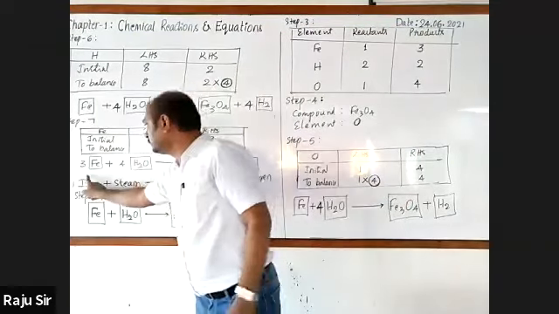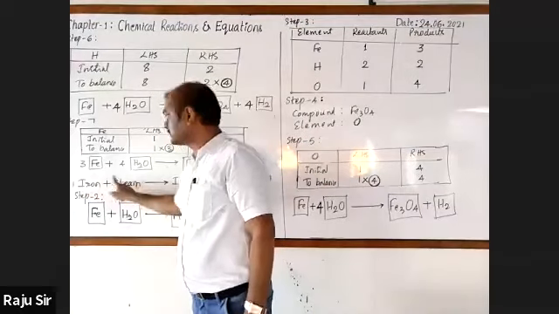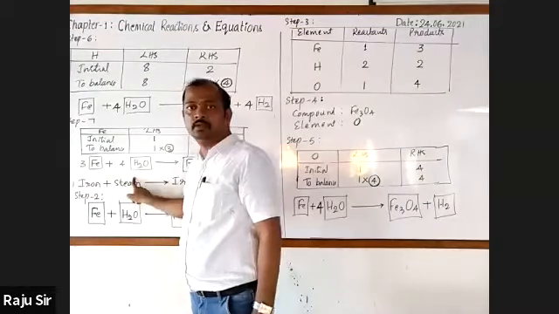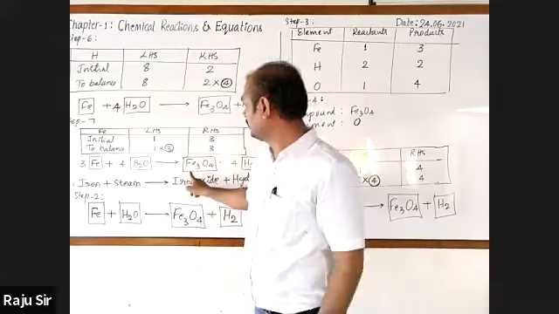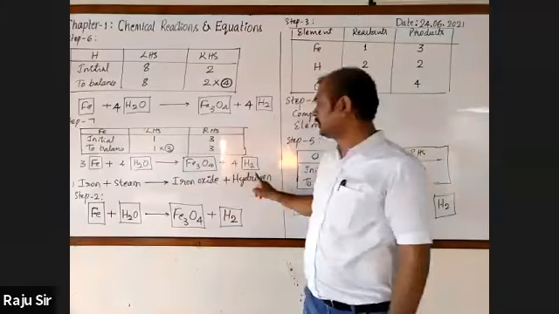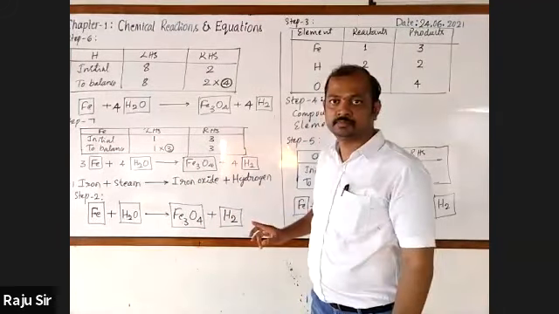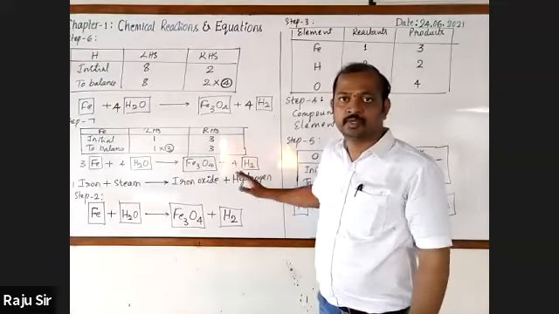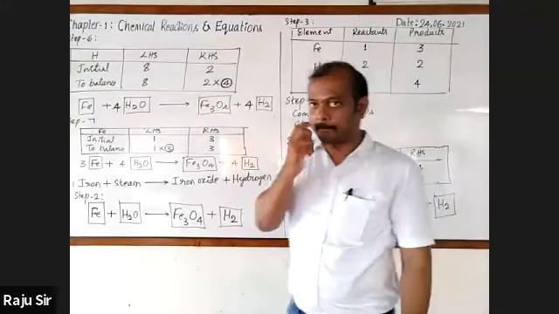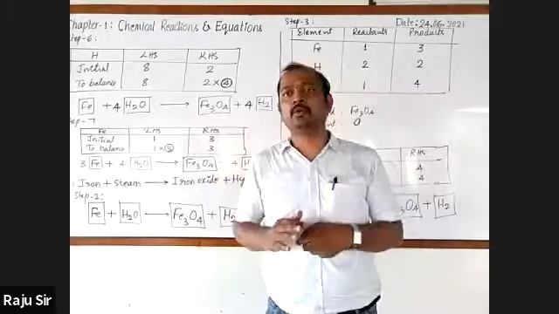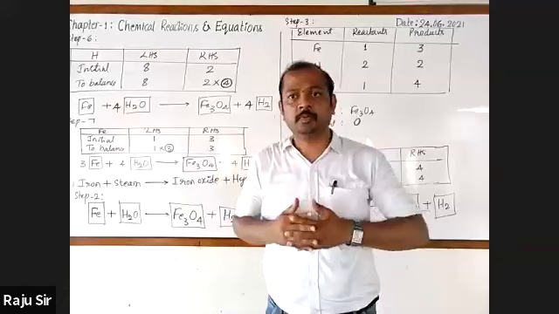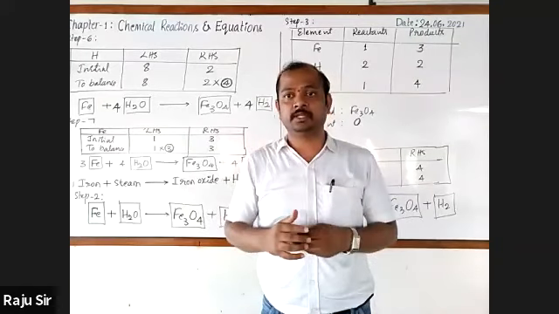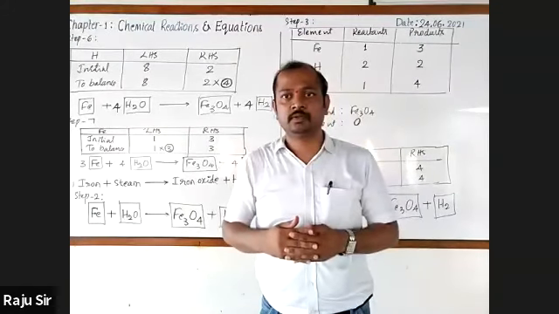Directly you write 3Fe plus 4H2O gives rise to Fe3O4 plus 4H2. Written up? Yes, sir. These are the steps that must be followed while balancing a chemical equation by the hit and trial method. Understood? Okay.